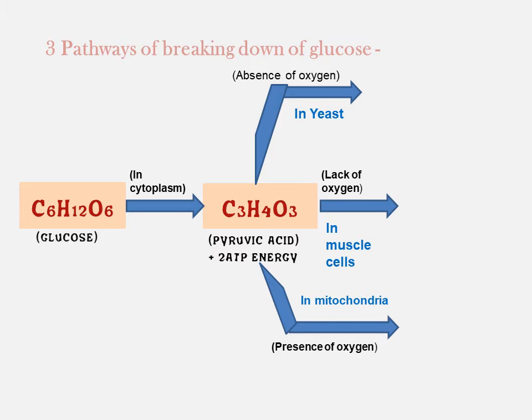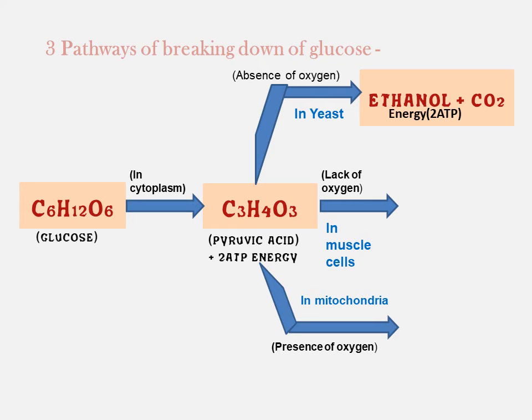Now let's discuss what compounds are formed after these reactions. In yeast cells, ethanol, an alcoholic compound, is produced along with carbon dioxide and 2 ATP molecules of energy. You must have heard about the fermentation process.